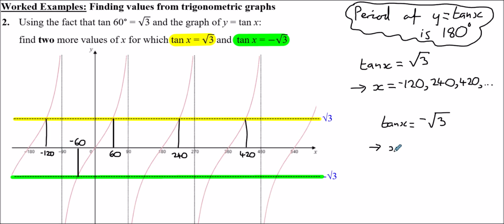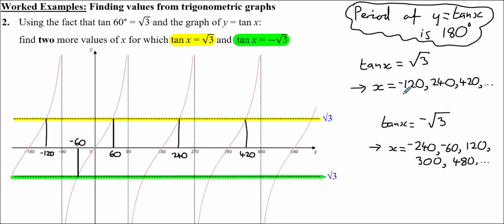So we could have x as being minus 240, minus 60. This one here would be 120. This one here would be 300. And this one here would be 480. And so on, infinite solutions. All you need is just two. So just pick any two of these.